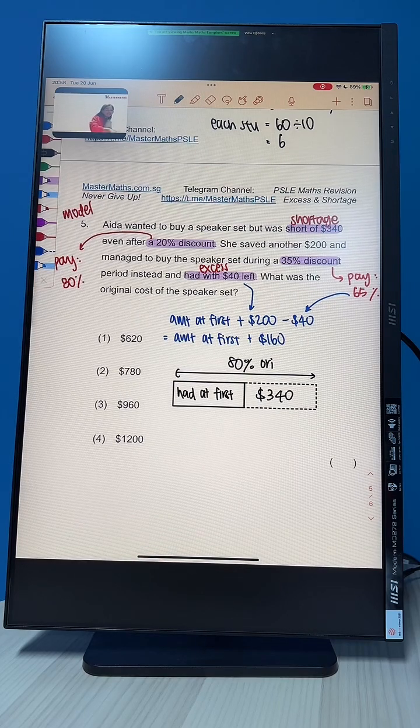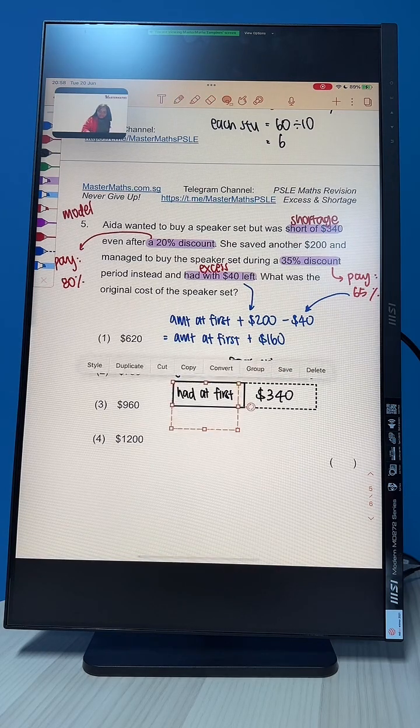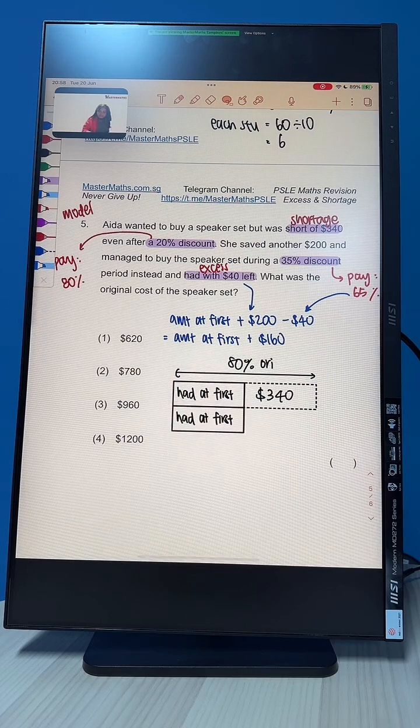Okay. Then later on, the amount that she had at first, again, but this time round, she goes and saves extra money. So she paid another $160. Not $200, but only $160, because from the 200, she managed to save another 40.